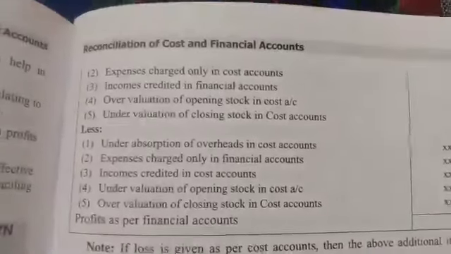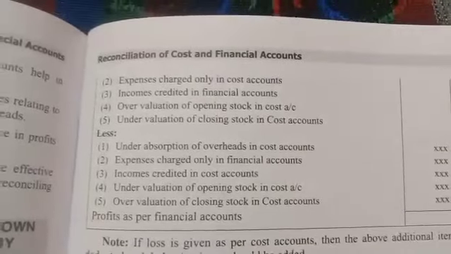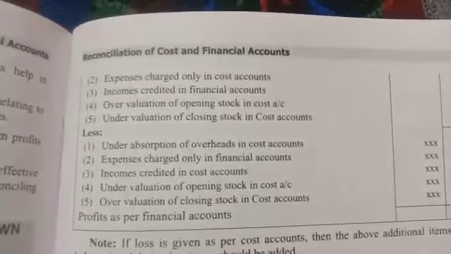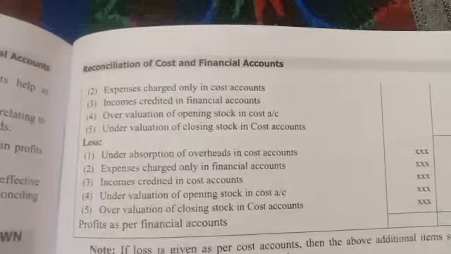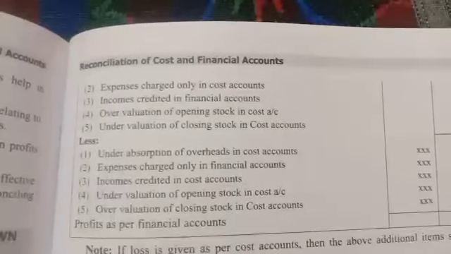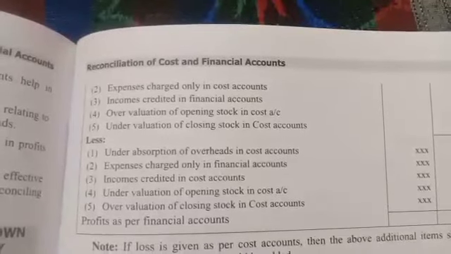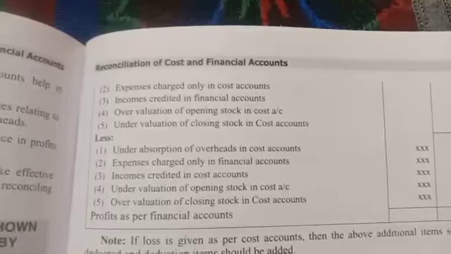Expenses charged only in the cost account should be added, expenses charged only in the financial account should be deducted. Incomes credited in cost accounting. See the third point there on the top. Income credited in the financial account will be added. The same income, if it is credited in the cost account, will be deducted.